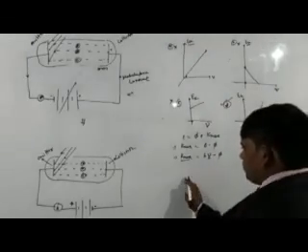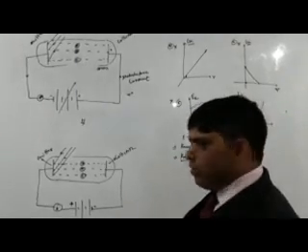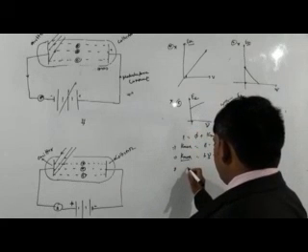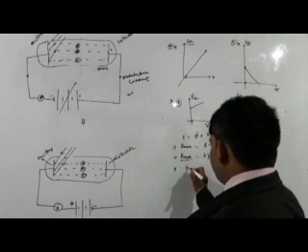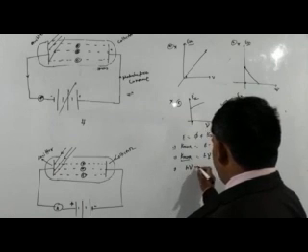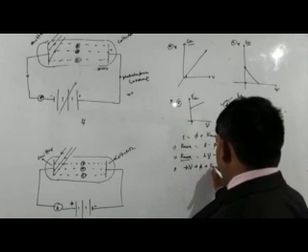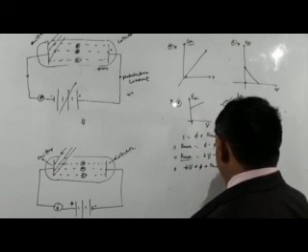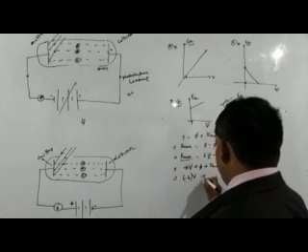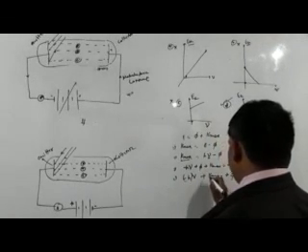Now we will also check whether this segment of the graph is a straight line or not. From this equation we can write h nu plus phi minus h nu plus phi plus K max is equal to 0. It means minus h nu plus K max plus phi is equal to 0.